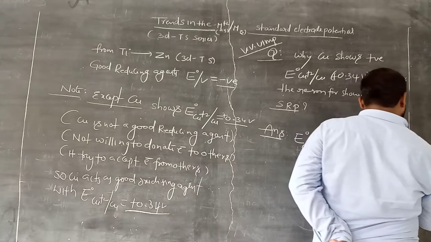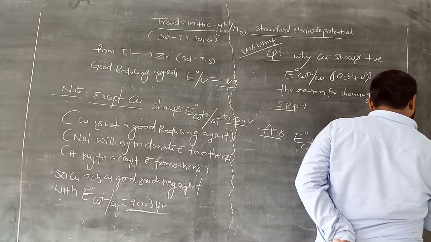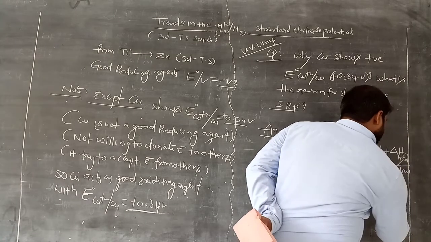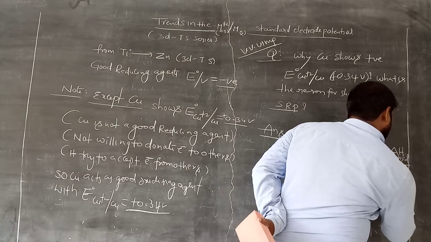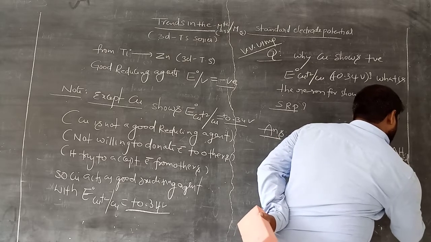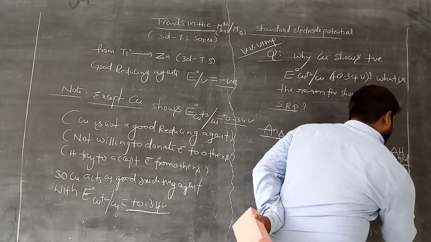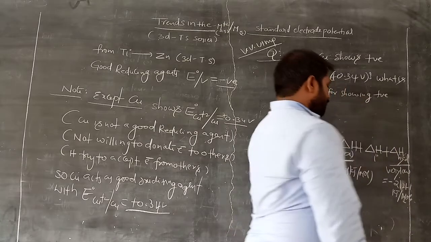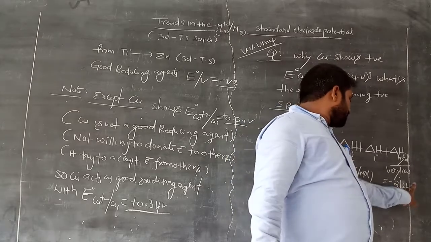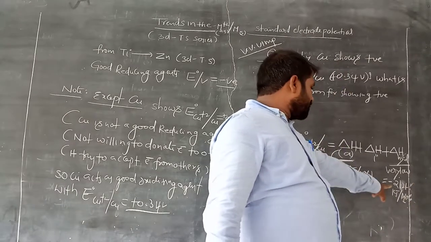Hydration energy is very low. That is minus 2121 kilojoule per mole, a negative value, very low.